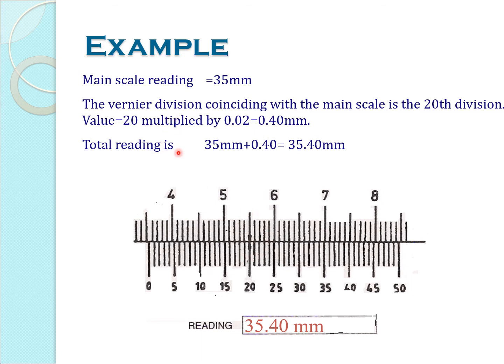We want to find the total reading, which is main scale reading plus vernier scale coincidence times least count. So 35 mm plus 20 into 0.02, which gives 0.4. So the total reading is 35.40 mm.